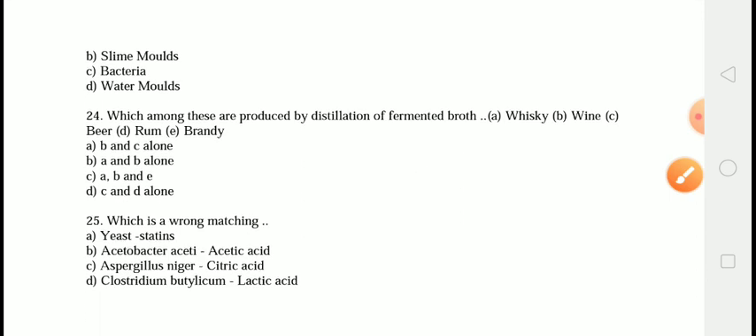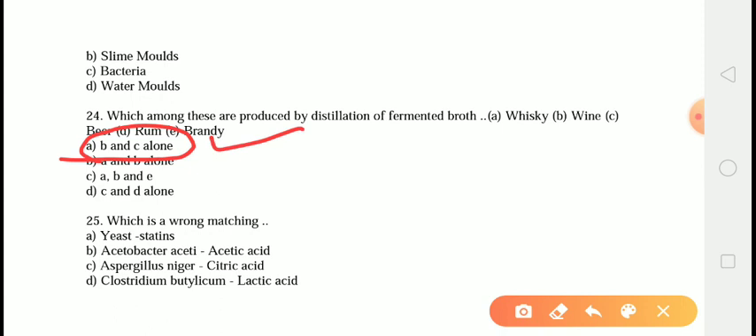Next question is, which among these are produced by the distillation of fermented broth? Option A is whiskey, B wine, C is beer, D is rum and E is brandy. The correct answer to this question is option number A, that is B and C only, because both wine and beer are essentially the products of fermentation process. The fermented broth serves as the basis of the product. Other alcoholic beverages such as whiskey, rum and brandy fall under the category of distilled spirits.